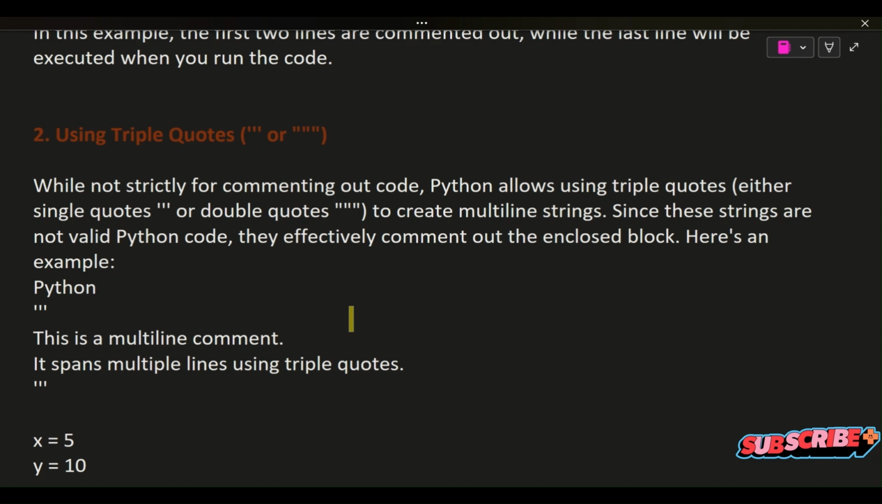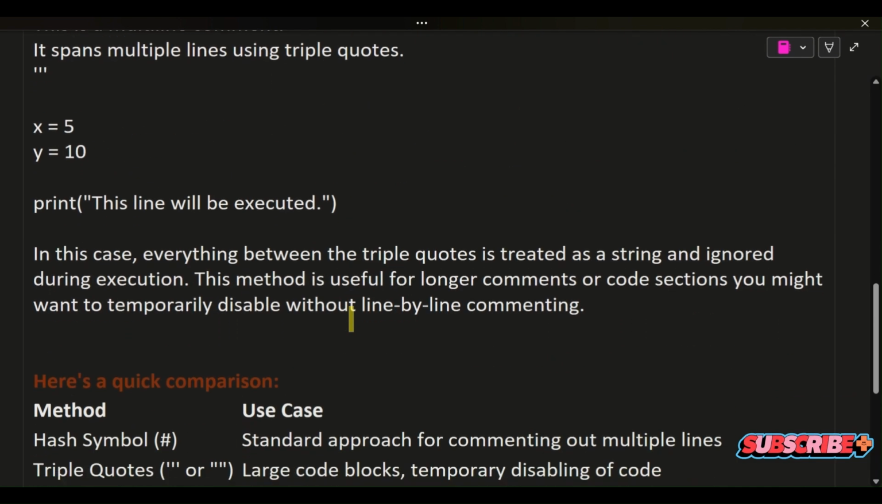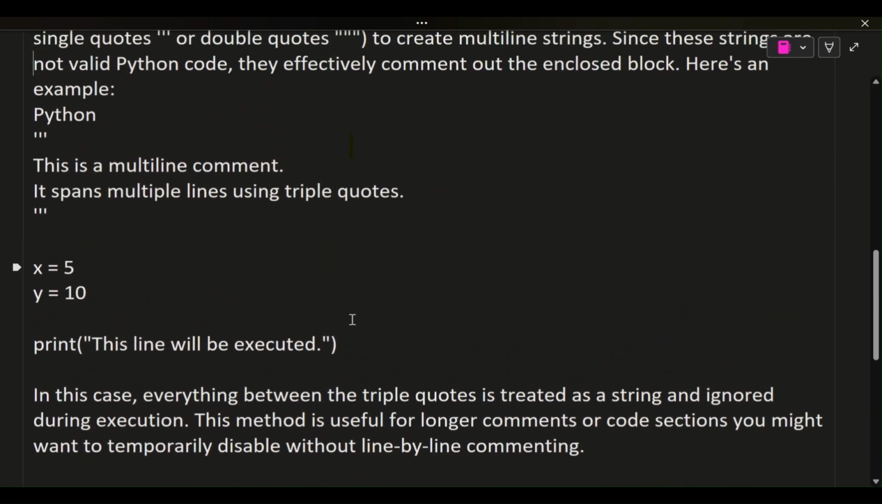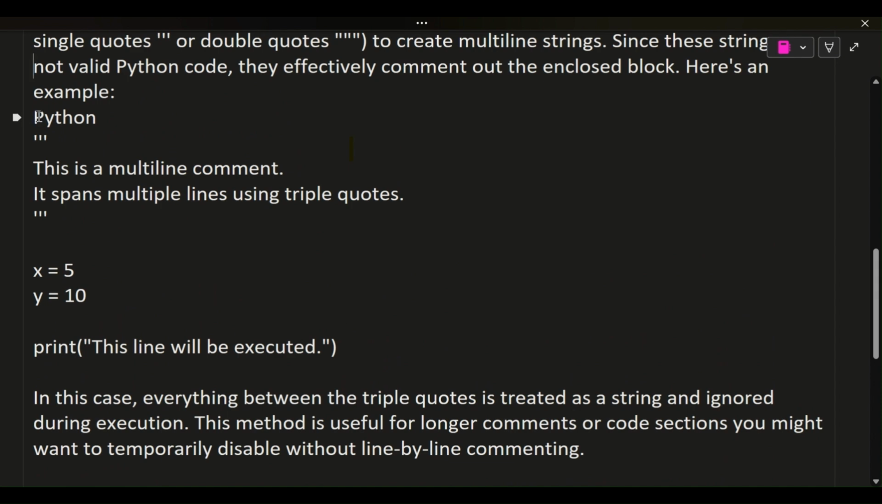Here's an example. Python. This is a multi-line comment. It spans multiple lines using triple quotes. In this case, everything between the triple quotes is treated as a string and ignored during execution. This method is useful for longer comments or code sections you might want to temporarily disable without line-by-line commenting.